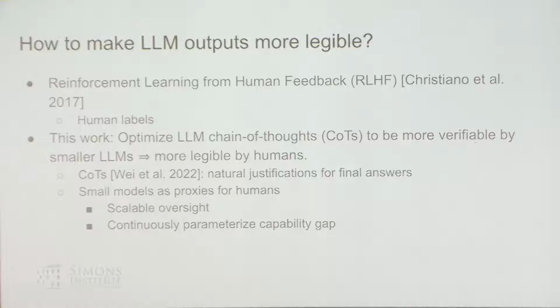And also, instead of training against human feedback on legibility, we just train it against smaller verifier LLMs. This idea of using smaller models as proxies for humans is not new. I think people have been thinking about it a lot in scalable oversight. One advantage of it is that it allows us to continuously parameterize the capability gap between the prover and the verifier. So we can just use different sized models as a substitute for the discrepancy between their capabilities.